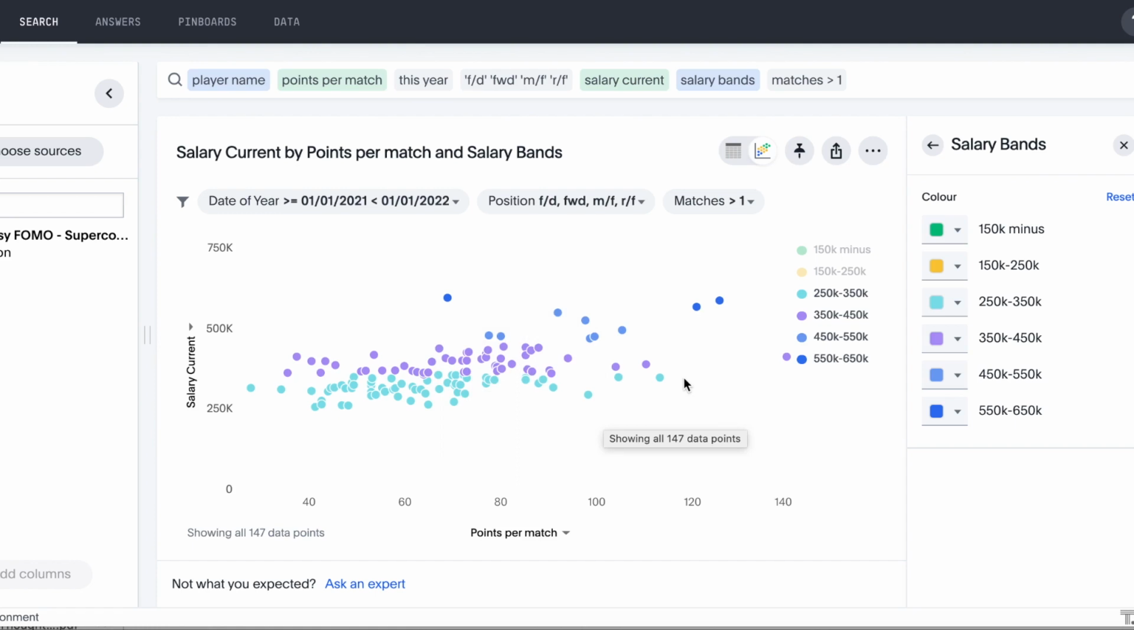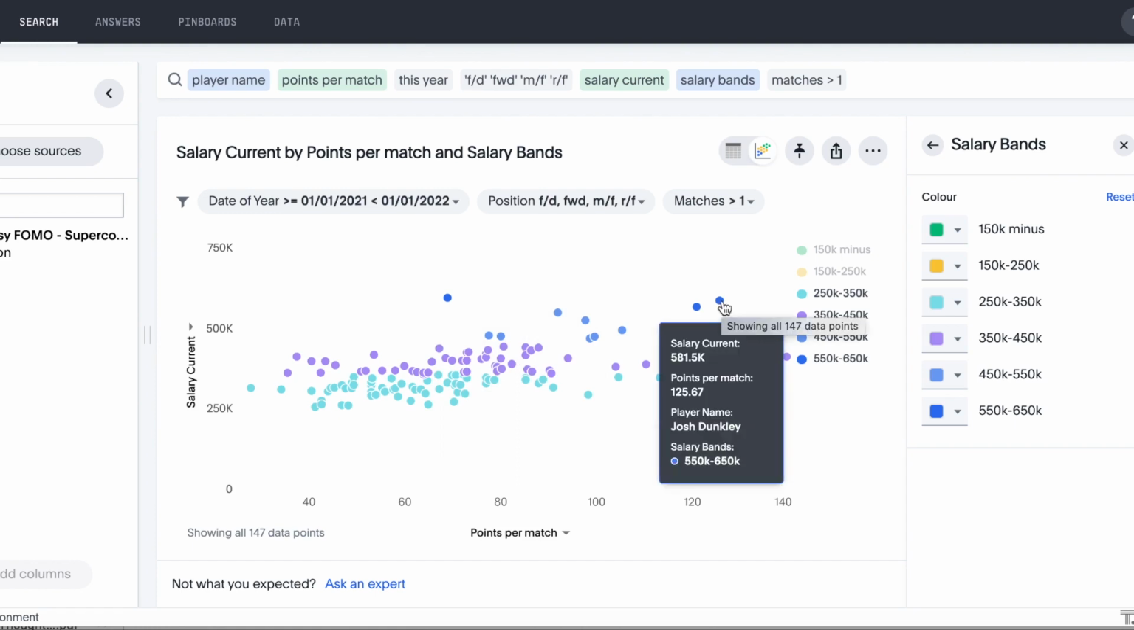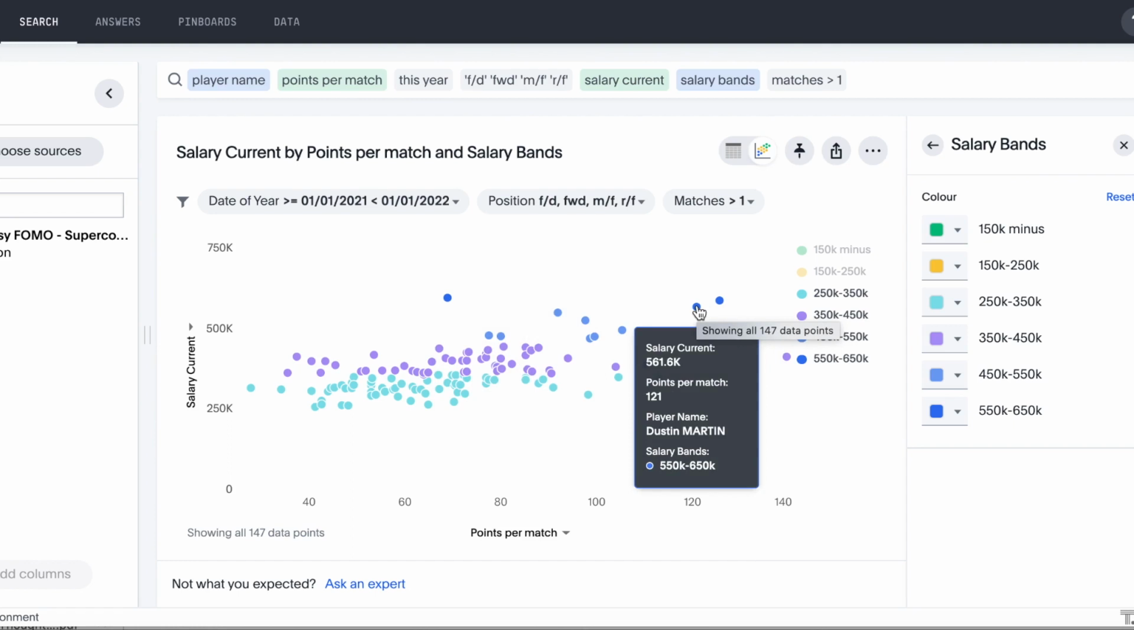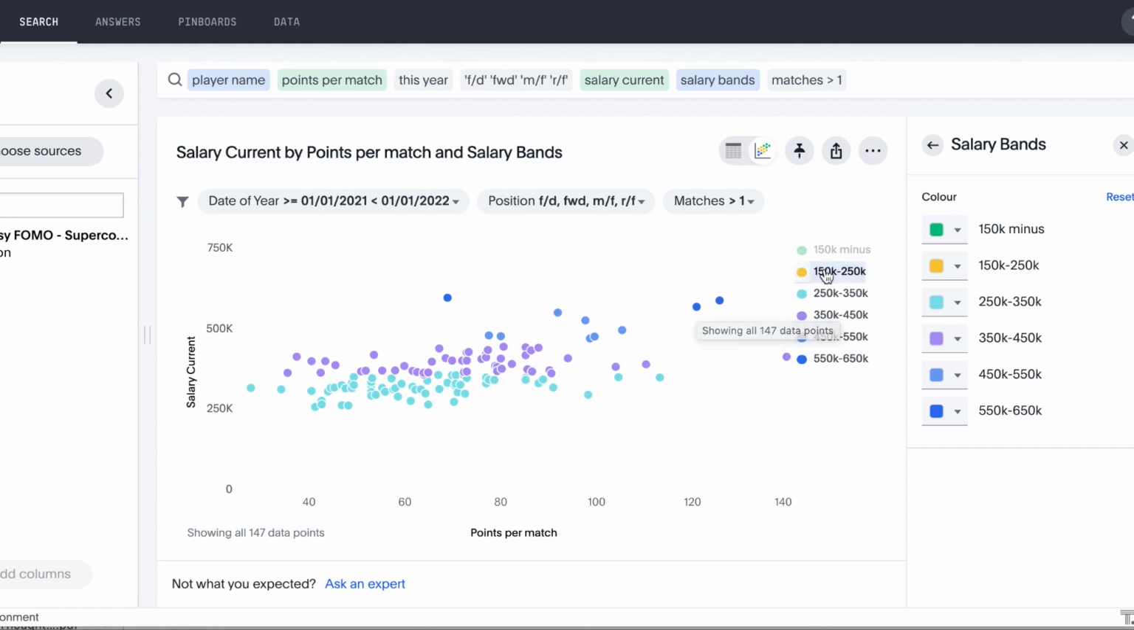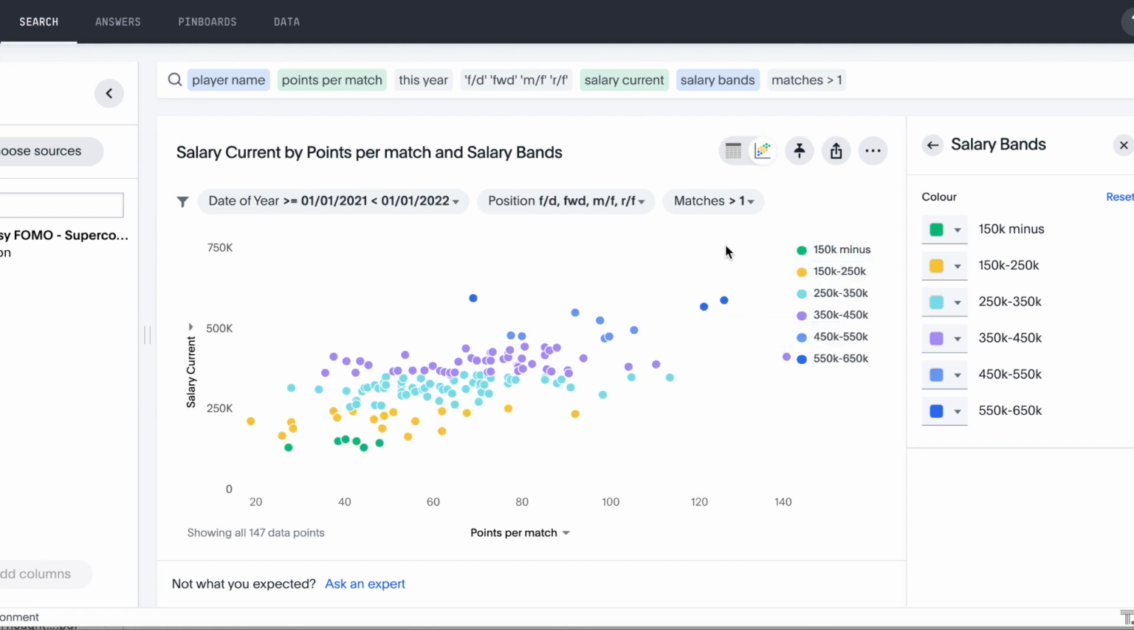So we're having a look at who the primos are. We can see Josh Dunkley and Dustin Martin. So if we just again include all the current players that have played more than one match for forward line players, we can see here there are some options that if you have to make correctional trades or even look at who is going to be the top 6 players this year.